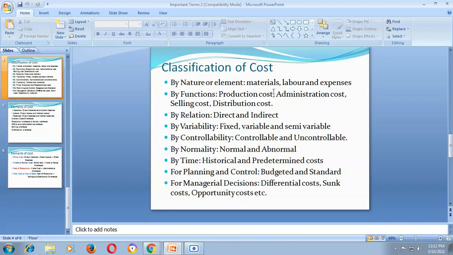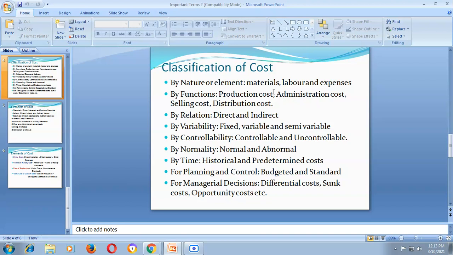To produce a shirt or trouser or pant, what will be the material? Cotton, right? So material, labor, and expenses. These are the three parts which are essential to produce a particular product.